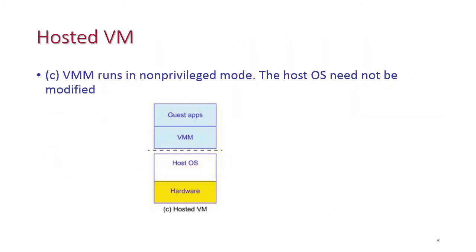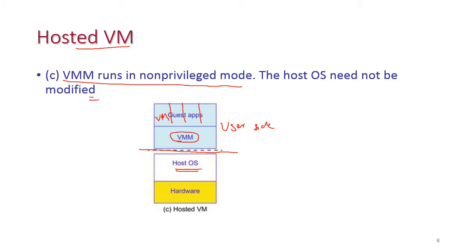The next VM architecture is hosted VM architecture. Here the virtual machine monitor runs in non-privileged mode, that is, the virtual machine runs on the user side, and the host OS need not be modified here. By using this virtual machine monitor they can create more virtual machines, VM1, VM2, VM3, VM4.